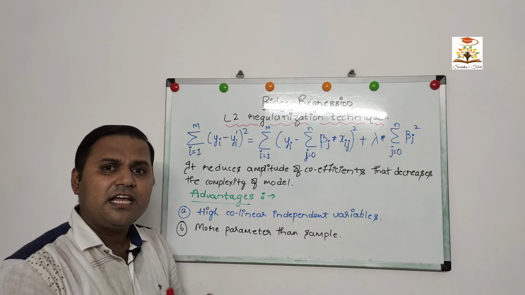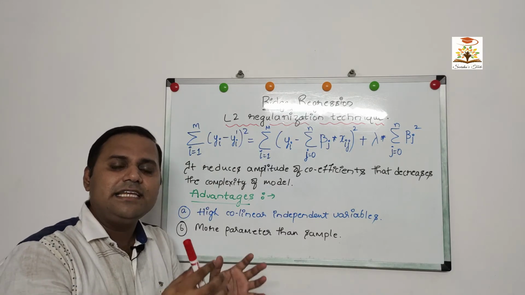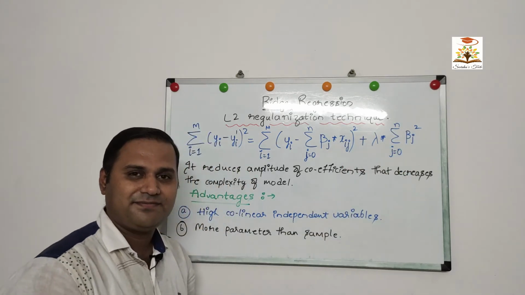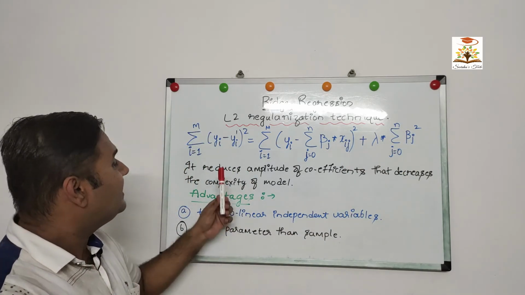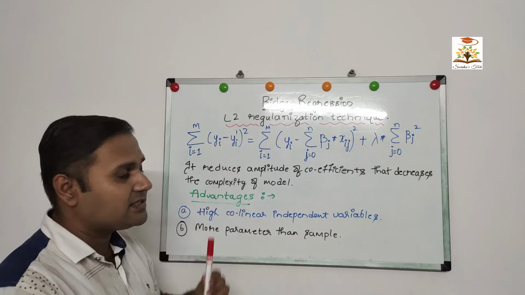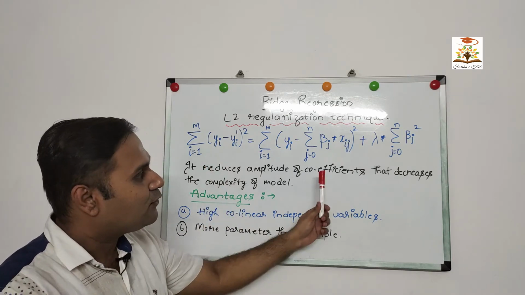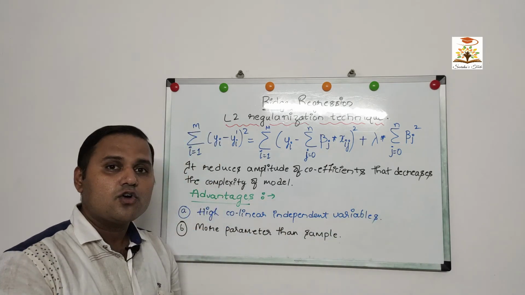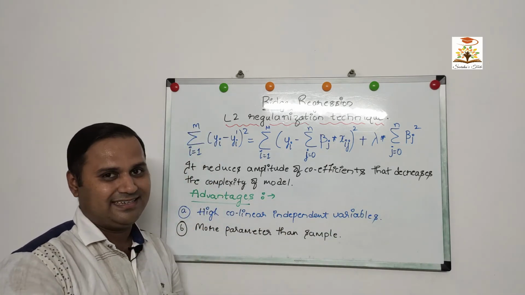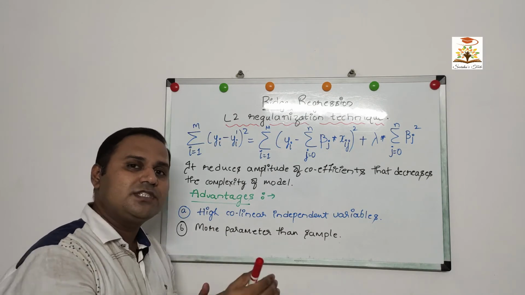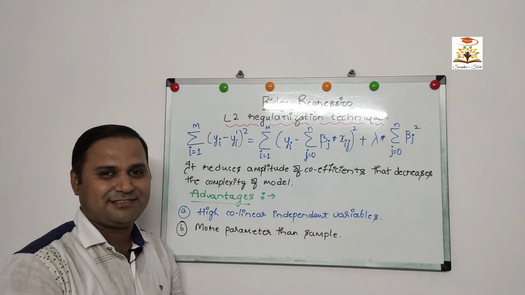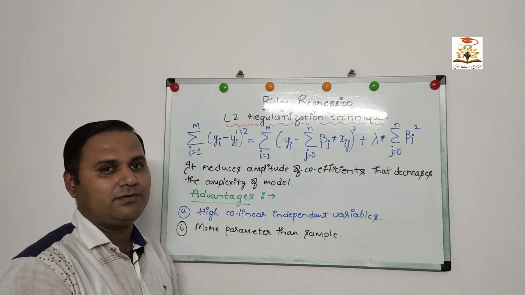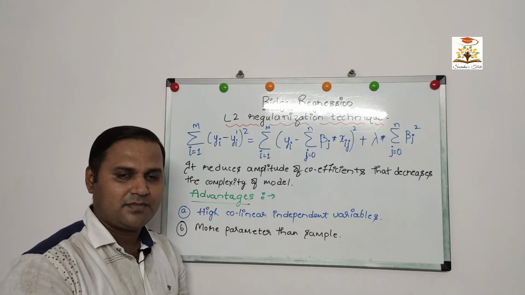Ridge regression is a type of linear regression with a bias component. Hence, this ridge regression reduces the amplitude of the coefficients, which in turn decreases the complexity of the model for future long-term predictions. Let us understand a few of the advantages of ridge regression.